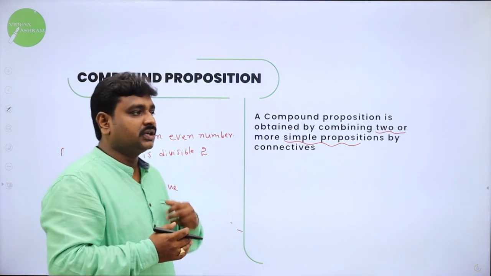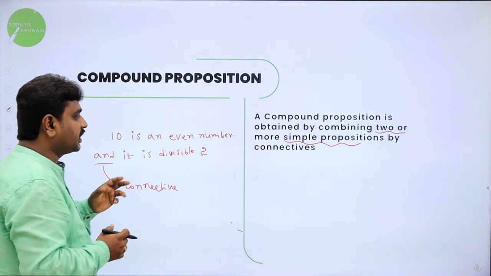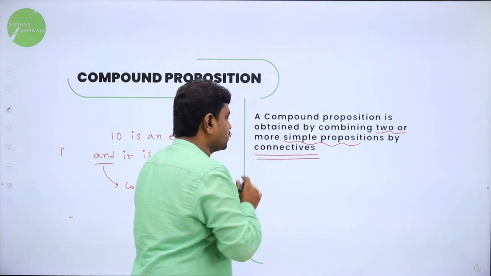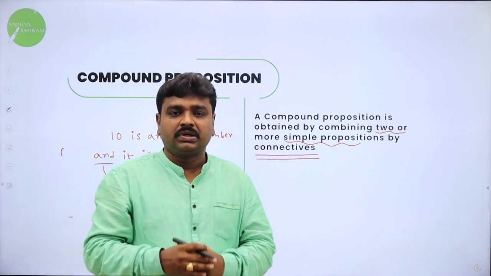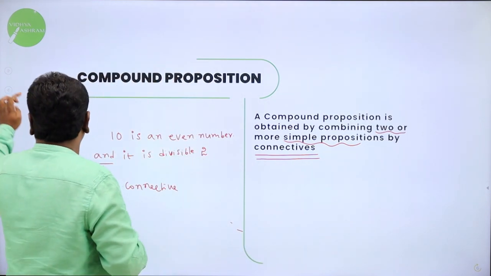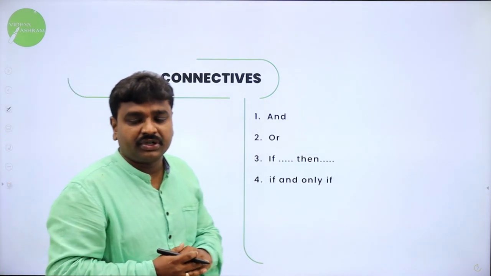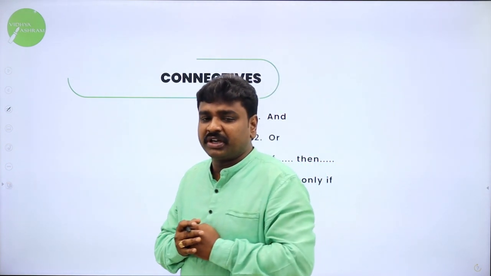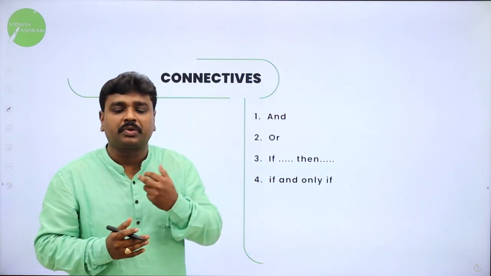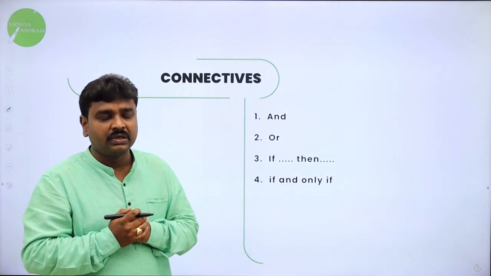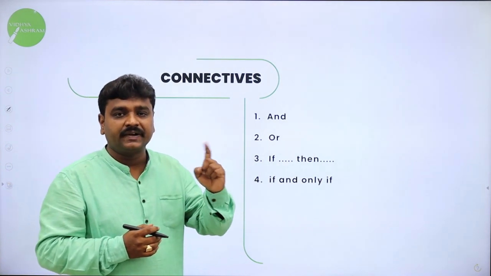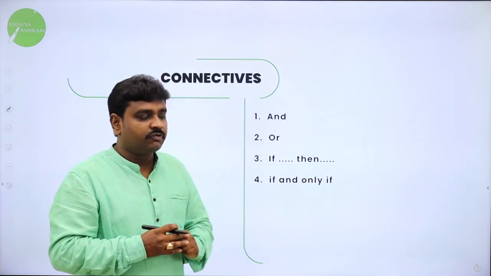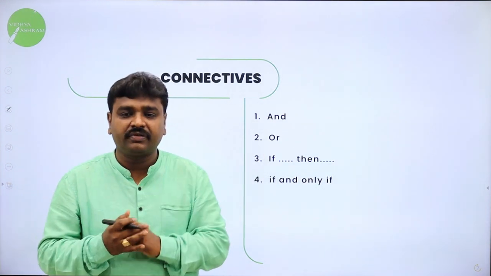Now we'll go ahead with the other important concept called connectives. In this chapter, mathematical logic, we use 4 connectives. We make use of the 4 connectives to form compound propositions. What are the 4 connectives? The first connective is AND. The second is OR. The third is if then. The fourth is if and only if.